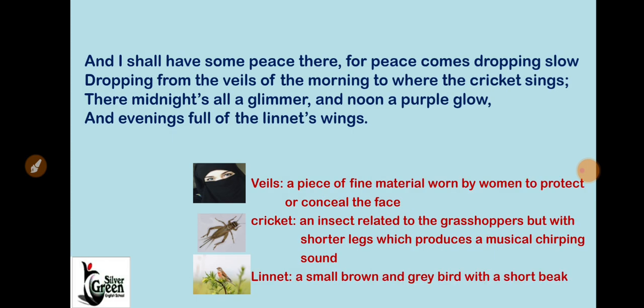Second stanza. First of all, I will read it for you. And I shall have some peace there, for peace comes dropping slow, dropping from the veils of the morning to where the cricket sings; there midnight's all a glimmer, and noon a purple glow, and evening full of the linnet's wings.